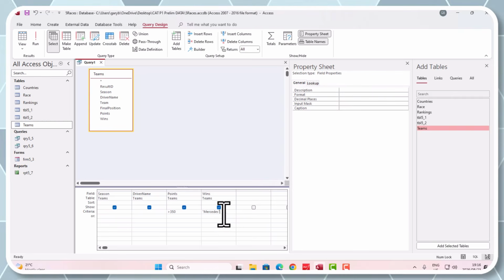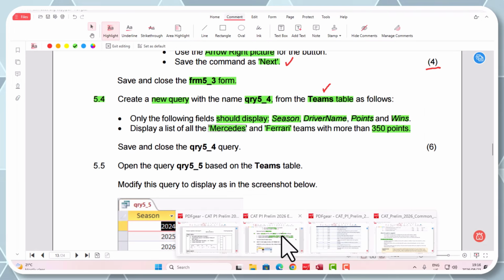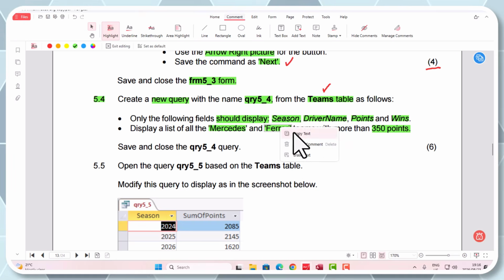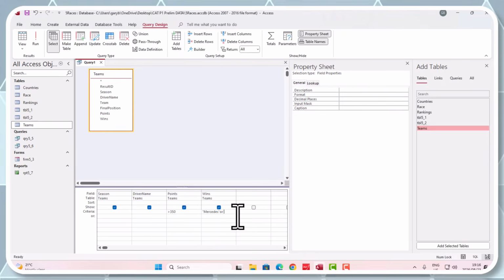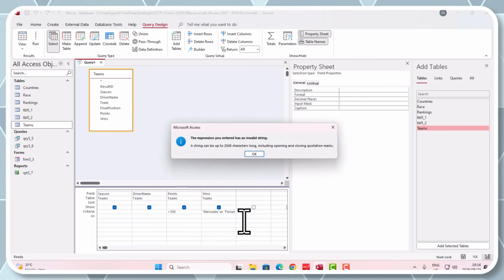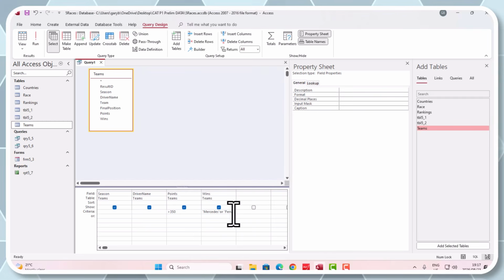We're not done. Or, and again, inverted commas, and we're going to pick Ferrari. Right, let's copy this one, and we're going to bring in the Ferrari. That must be there, or Ferrari. Okay, and again, they will be in what? Inverted commas, okay, or Ferrari. Sorry, it's because I scrolled over too much there. Or Ferrari, and we're going to close our inverted commas. Mercedes or Ferrari. That's what we wanted there, and I'm just going to open that up a little bit for you. Are you guys happy with that, guys?